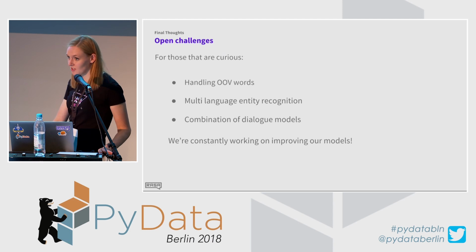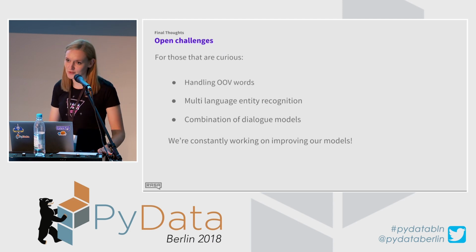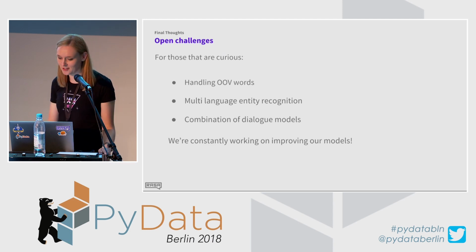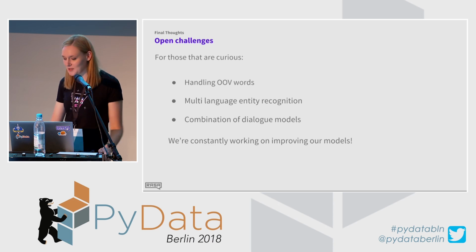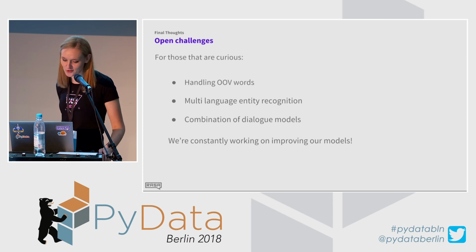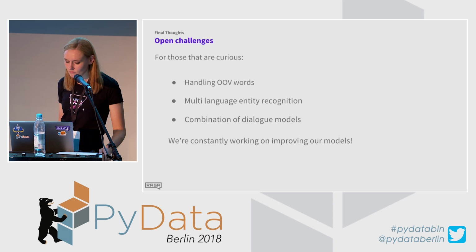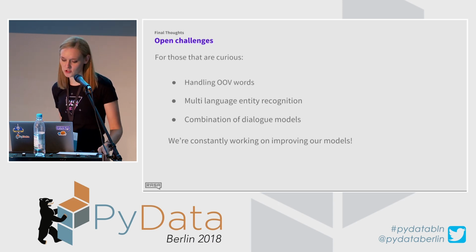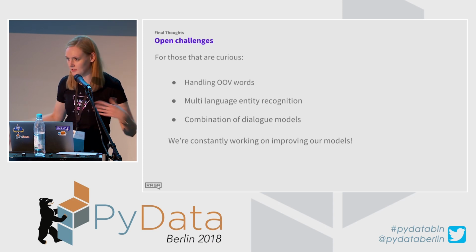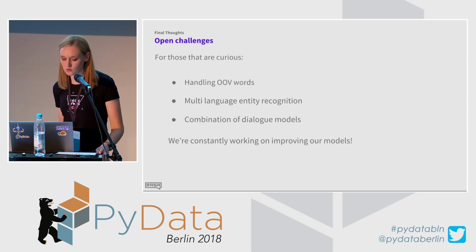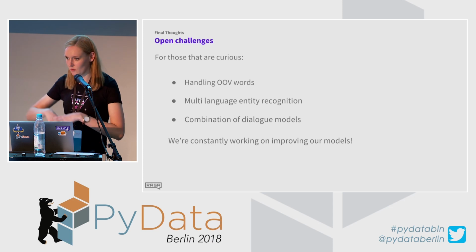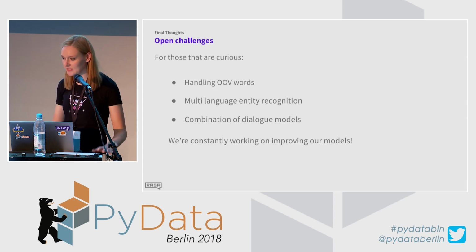And if you are interested in contributing to open source, you are definitely more than welcome to do so. Some of the possible challenges you can work on, so for example, how to handle out-of-vocabulary words, because with pre-trained word vectors, some of the words may not be detected, and also if you have some really rare words or some very specific distinct domain, that's also quite a common problem.